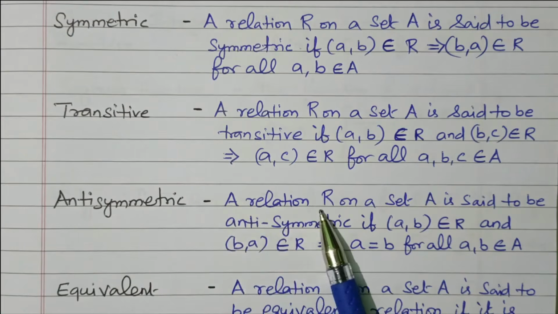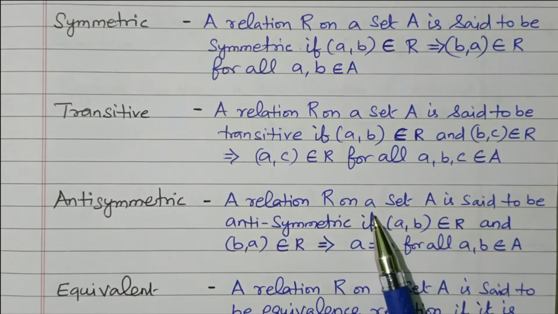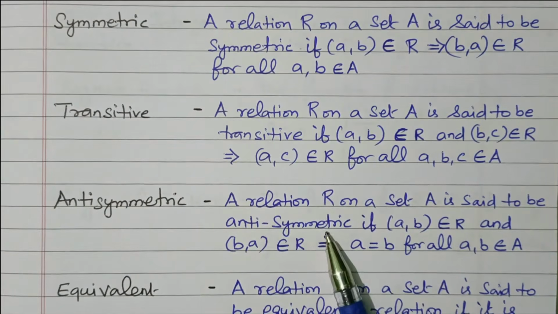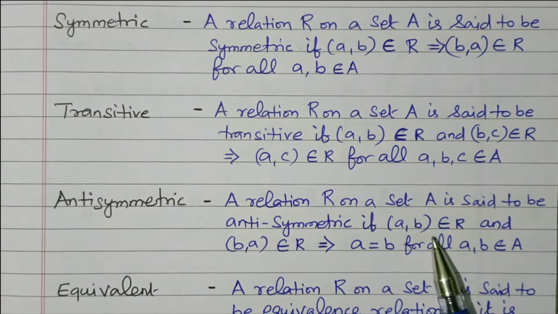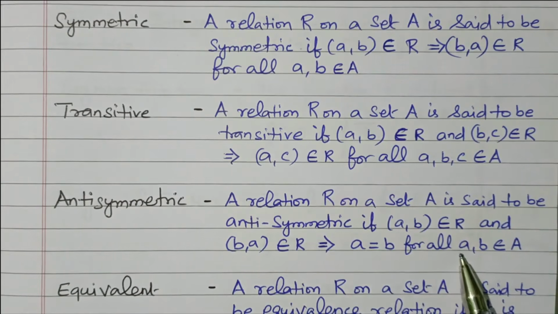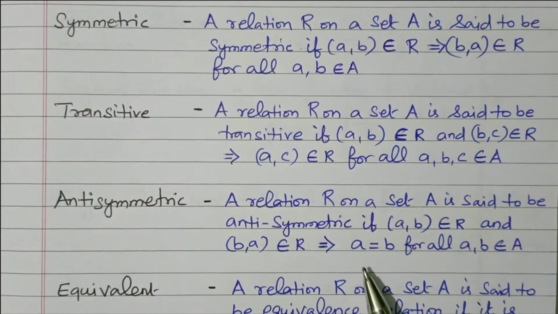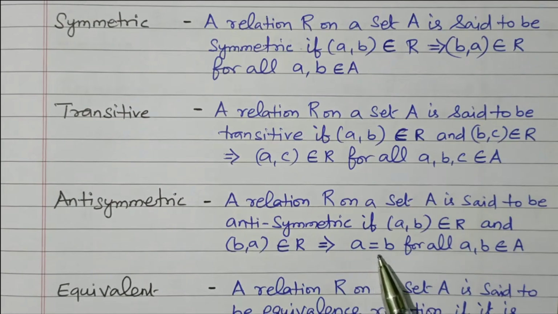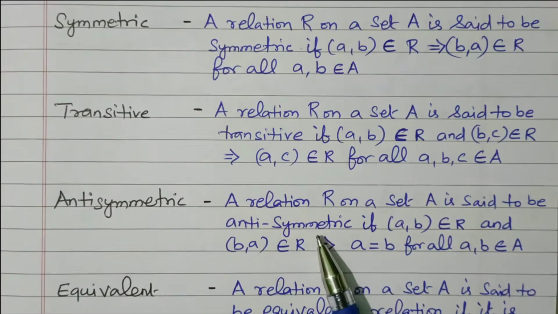Anti-symmetric. A relation R on a set A is said to be anti-symmetric if (a, b) ∈ R and (b, a) ∈ R implies a = b, for all a, b ∈ A. It is called anti-symmetric. Symmetric means only (a, b) ∈ R, but here a = b. This is said to be anti-symmetric.